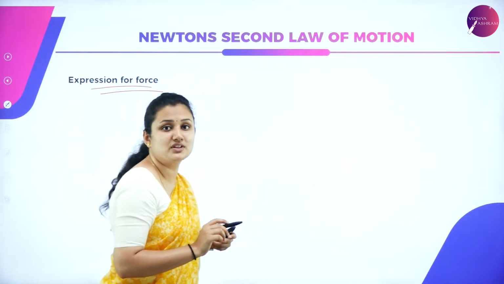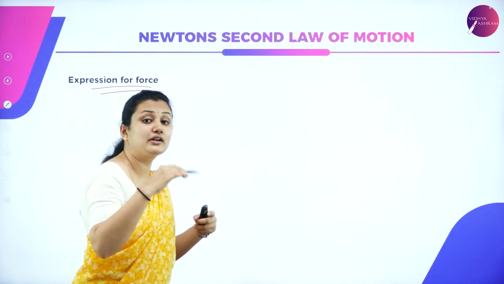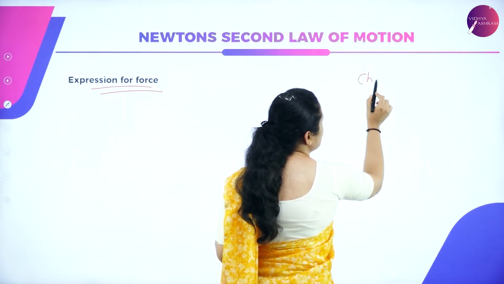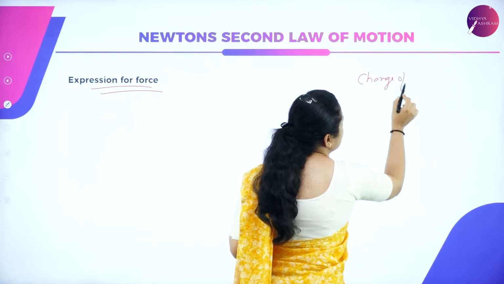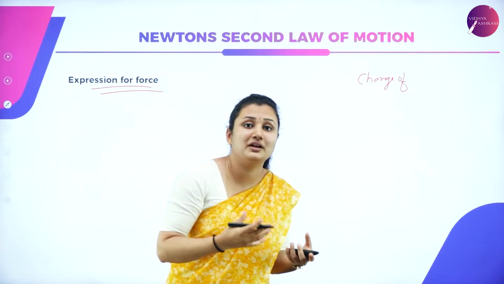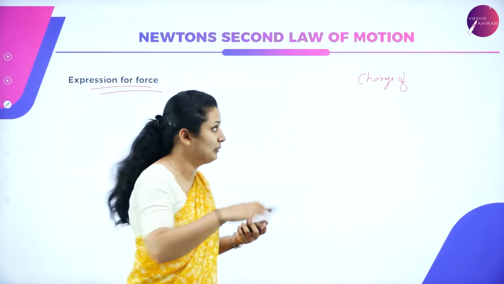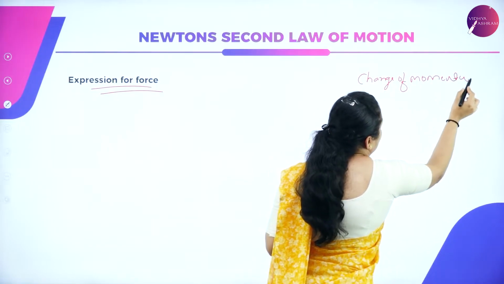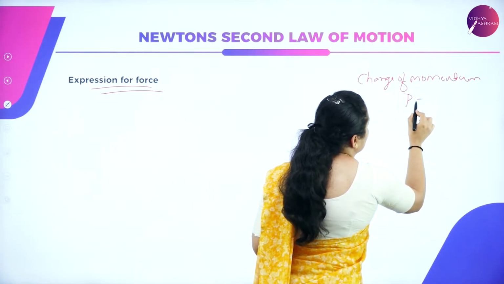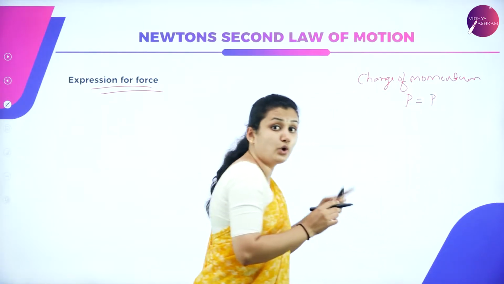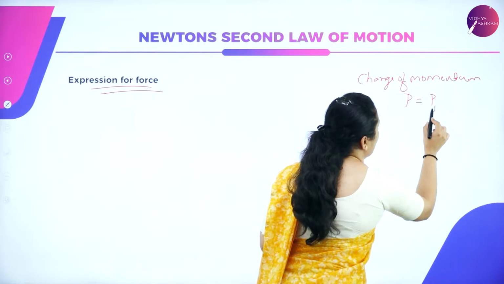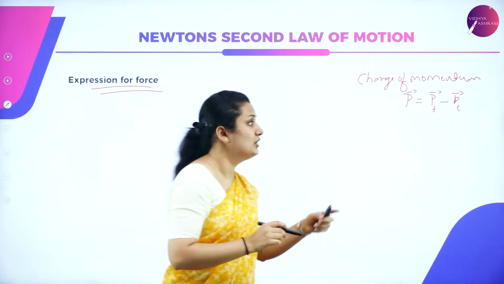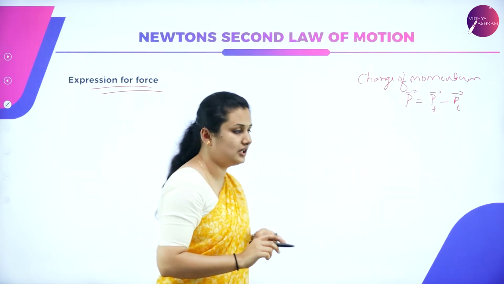What does the statement of Newton's second law say? The rate of change of momentum. When I talk about rate of change of momentum, I have to divide the term with respect to time. When I say just change of momentum, it is nothing but the final momentum minus the initial momentum. Momentum is a vector quantity.